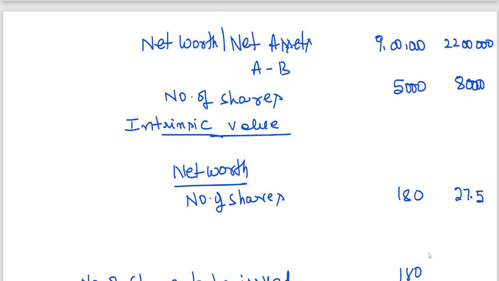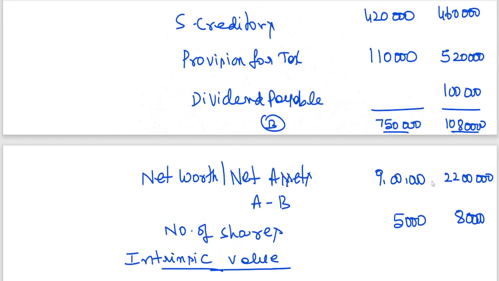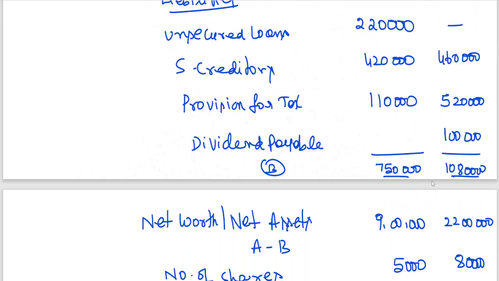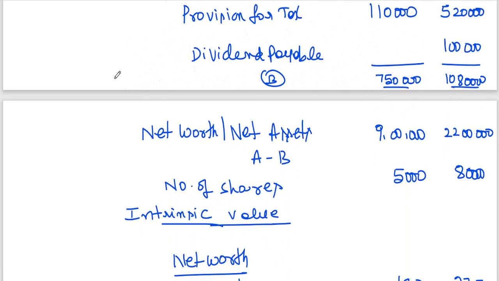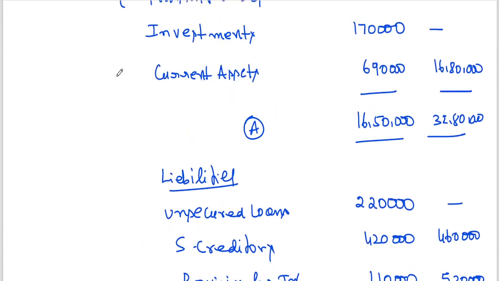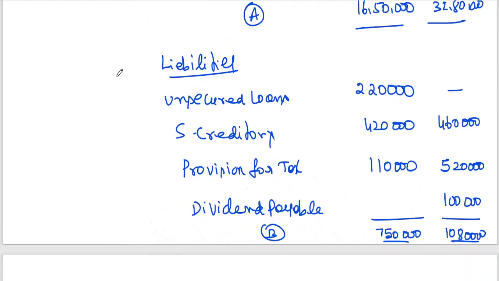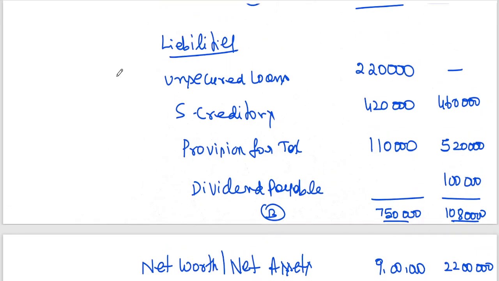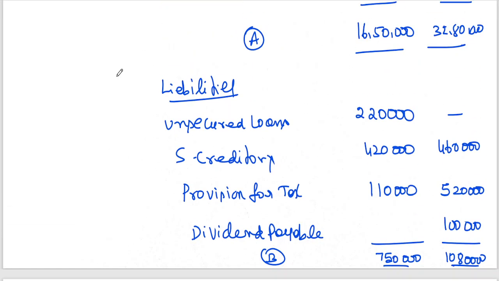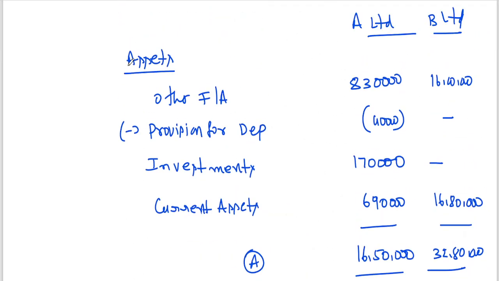Just a minute, there is a calculation mistake. Just a minute, net worth went wrong.